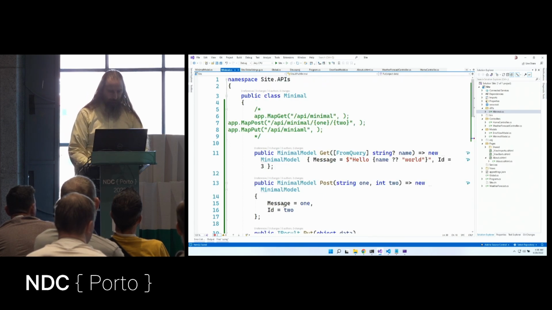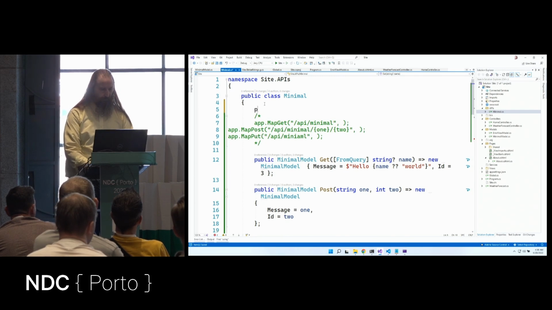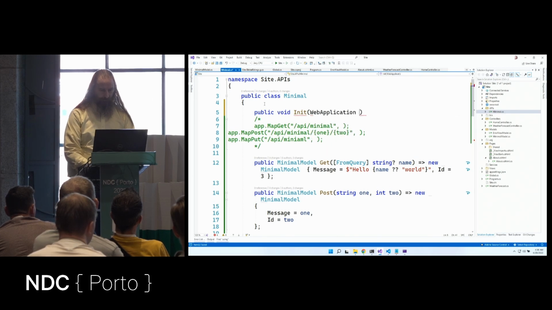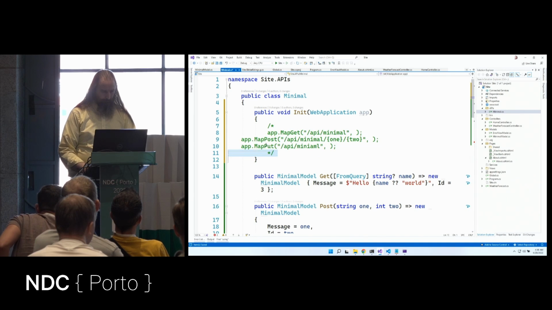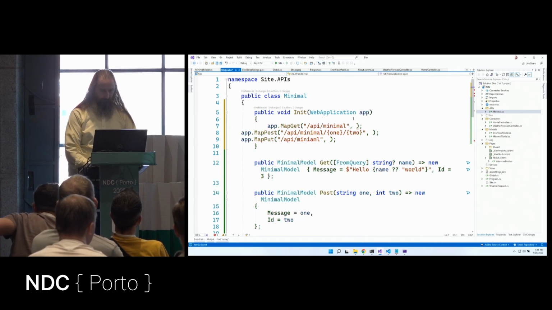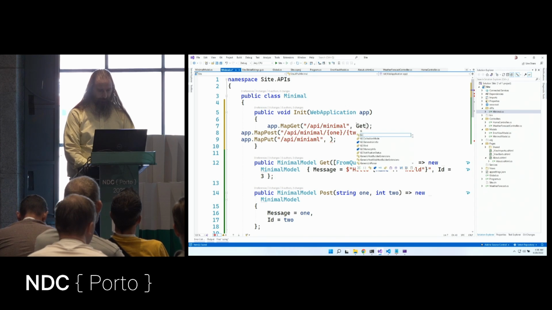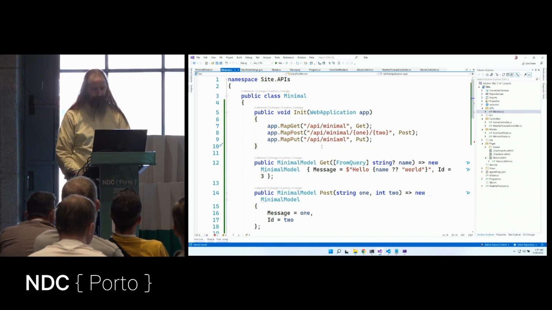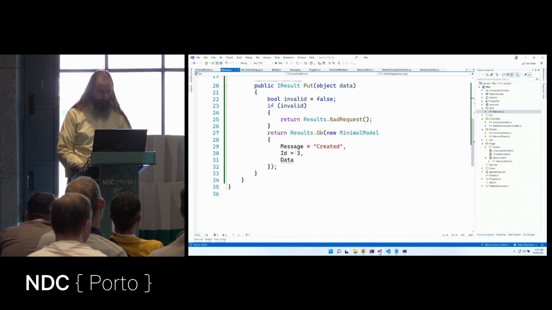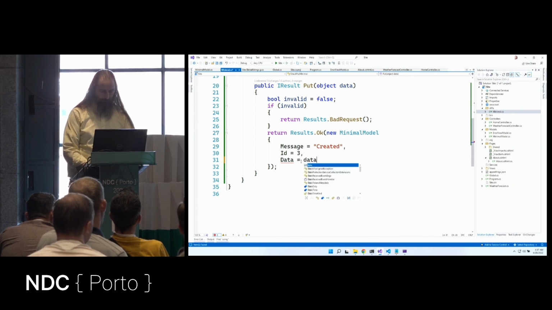And so now I'll invent this thing, let's say public void init. And we'll take in a web application, an app, and let's do some initialization. So I'm going to say I want to map get to my get method and map post to my post method and map put to my put method, and now I have this initialization. Okay, I'm trying to gain more structure here. Oh, looks like I have a syntax error here. Data equals data. There we go.